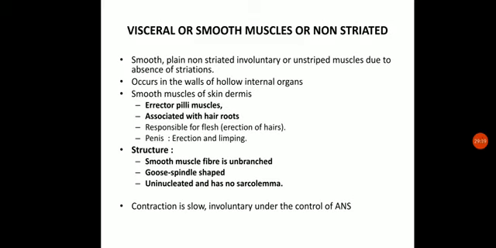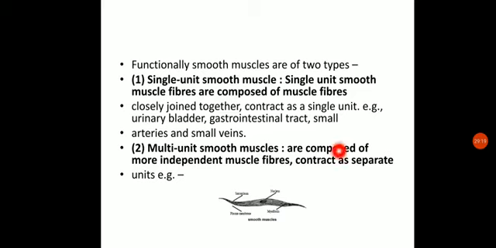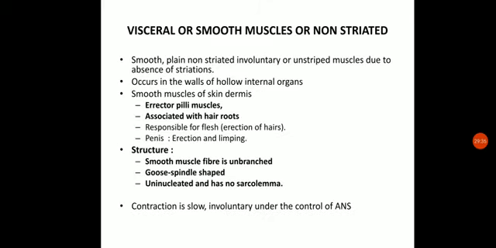Okay, and uninucleated and has no sarcolemma. Mostly, let us say this is the structure. So here sarcoplasm is present within the cell. Nucleus is there, single nucleus, and branches are absent, and it has smooth pointed ends on both sides, the pointed terminals, and hence it is called smooth muscle.